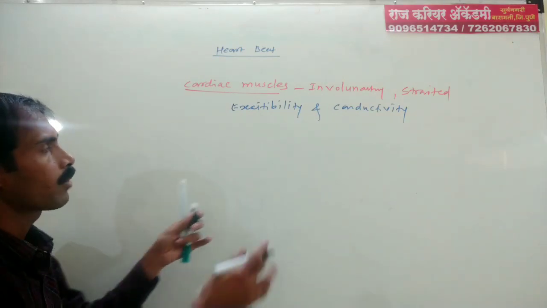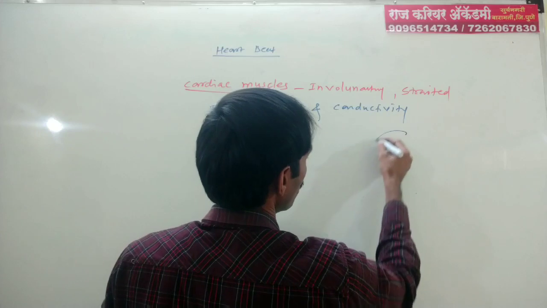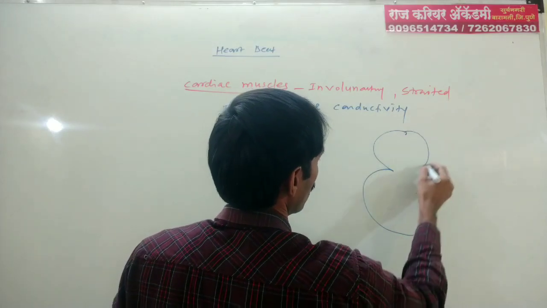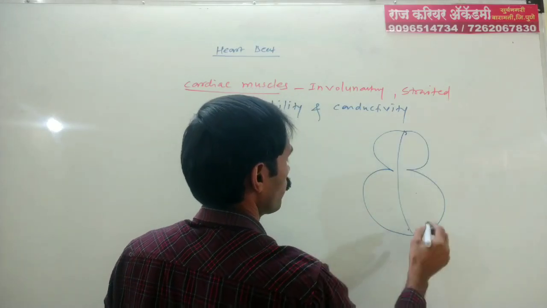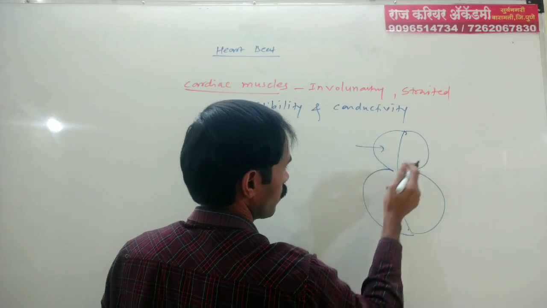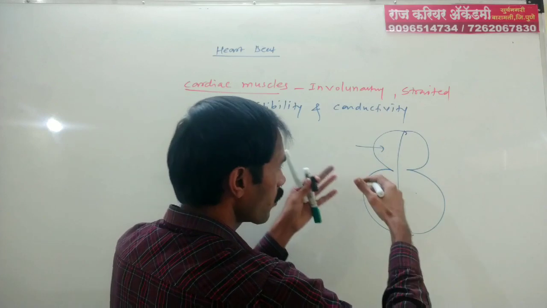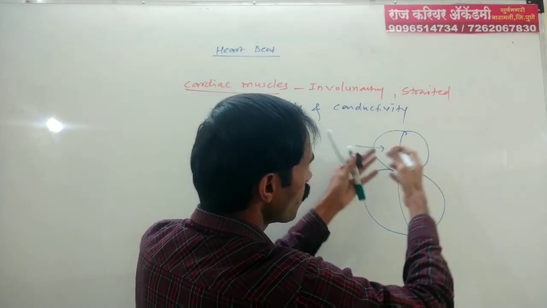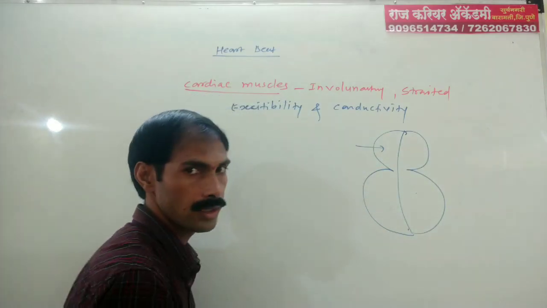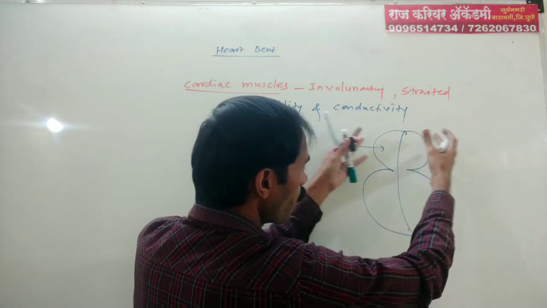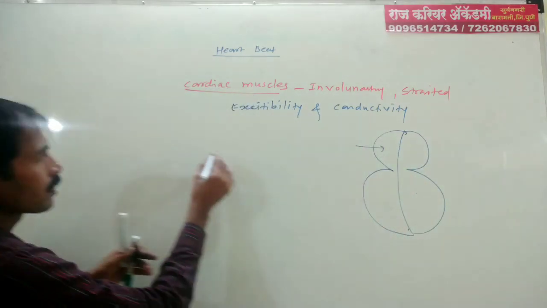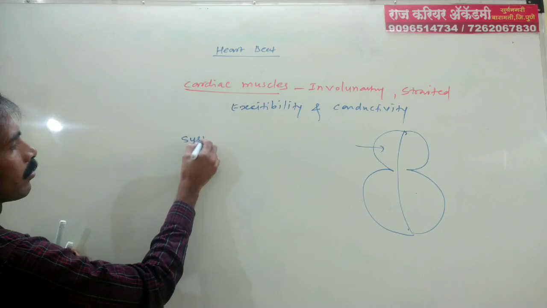So our heart, suppose this is the first chamber, second, third and fourth, is always, after some interval, in a compressed and relaxed state. When it is in the compressed state, that is known as systole.